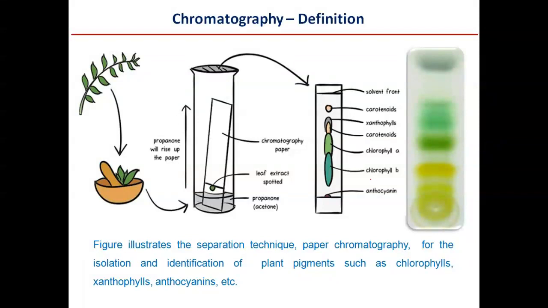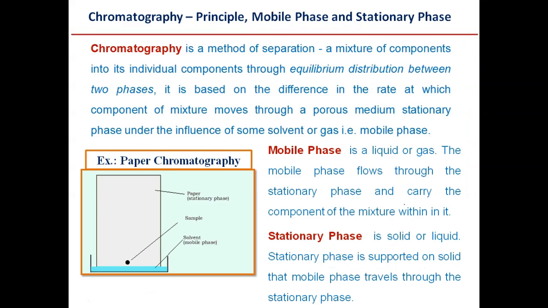The constituents of that plant extract are chlorophyll A, chlorophyll B, anthocyanins and carotenoids, xanthophylls, and here we see how this mixture is separated into the individual components. So this is very important. We will see it in a little more detail further.